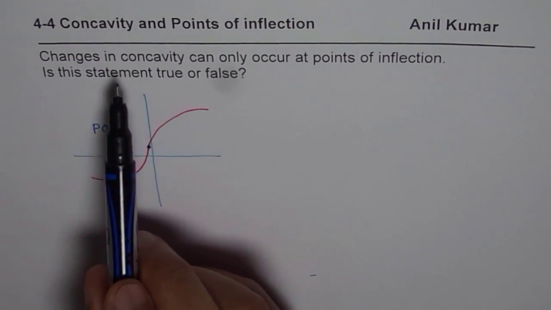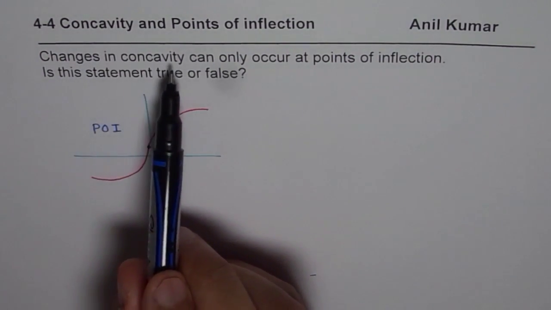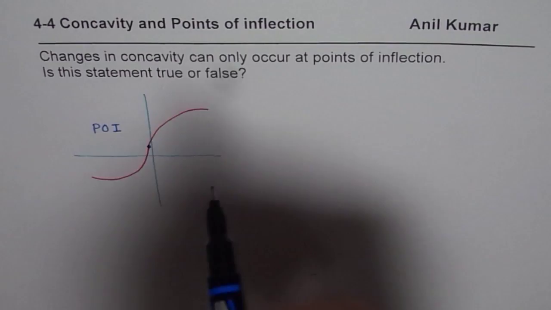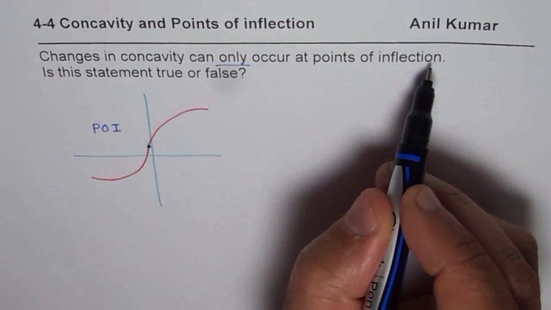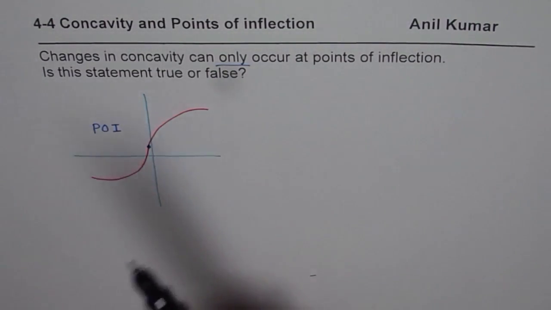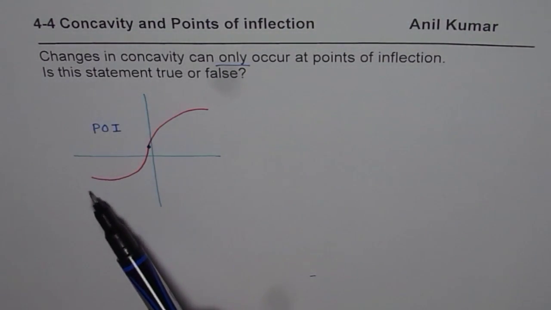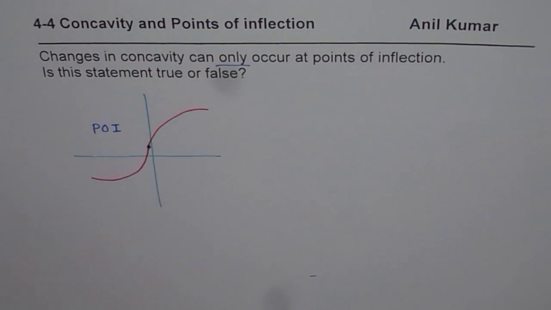Now let us read the question carefully. It says changes in concavity can only occur at points of inflection. So is that statement true or false? Well, the concavity may change and you may not have a point of inflection, so that statement is actually false.